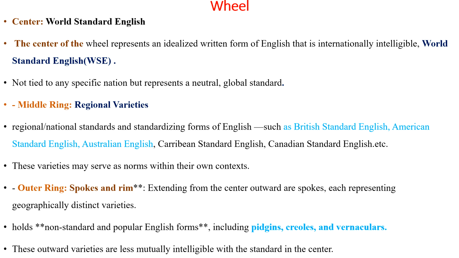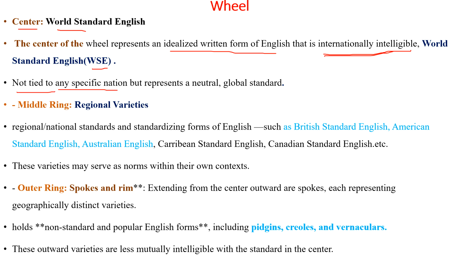Let's see the wheel or circle. In the circle we see a center. This center is called World Standard English, WSE. This center of the wheel represents an idealized written form of English that is internationally intelligible. So this English can be understood by any person in the world. This is standard English. Here McArthur did not tie this circle to any specific nation.